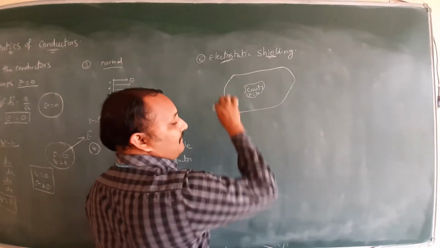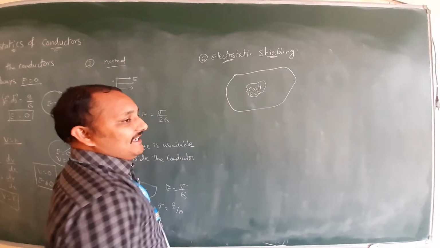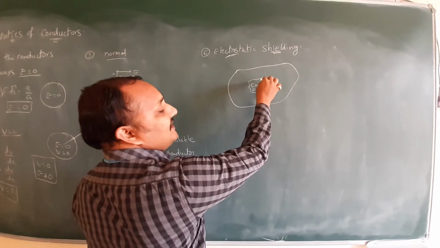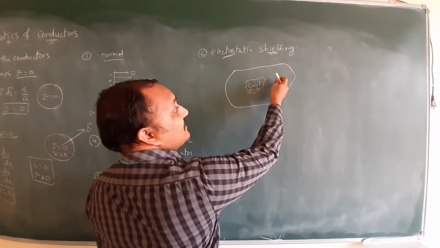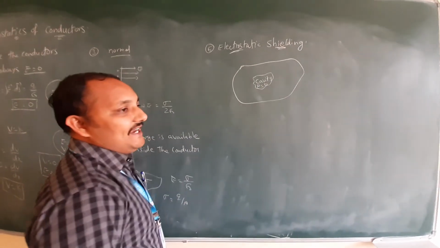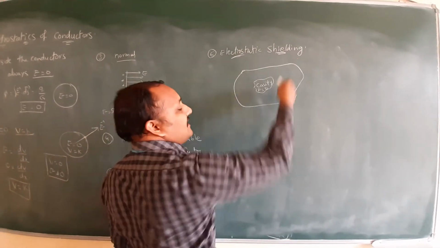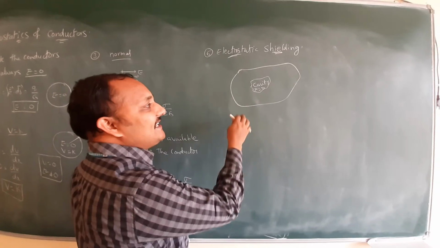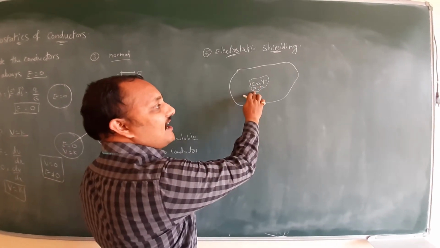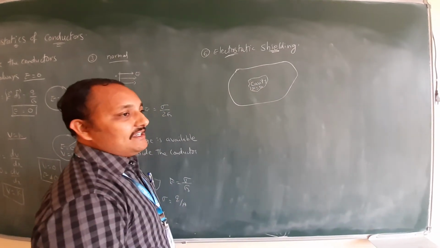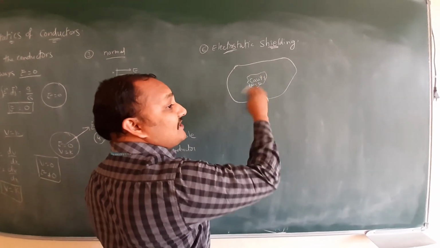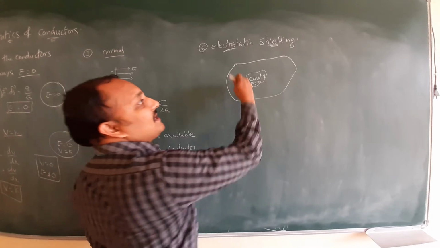This is out of the reach of the electric field, so this is nothing but shielded, without being affected by the electric field intensity which is near the surface. So how they will say it: inside the cavity, the electric field intensity is always 0. Means this is shielded from the influence of the electric field which is present outside.